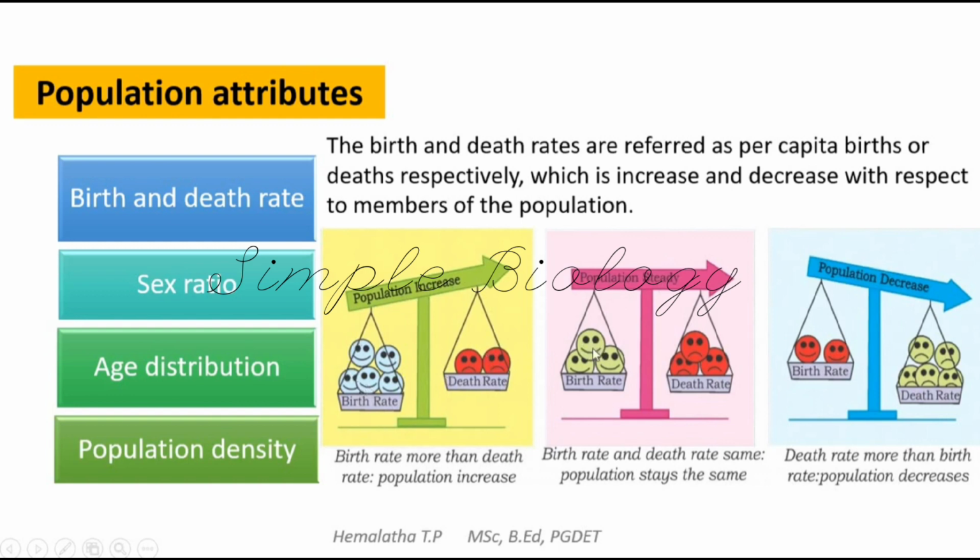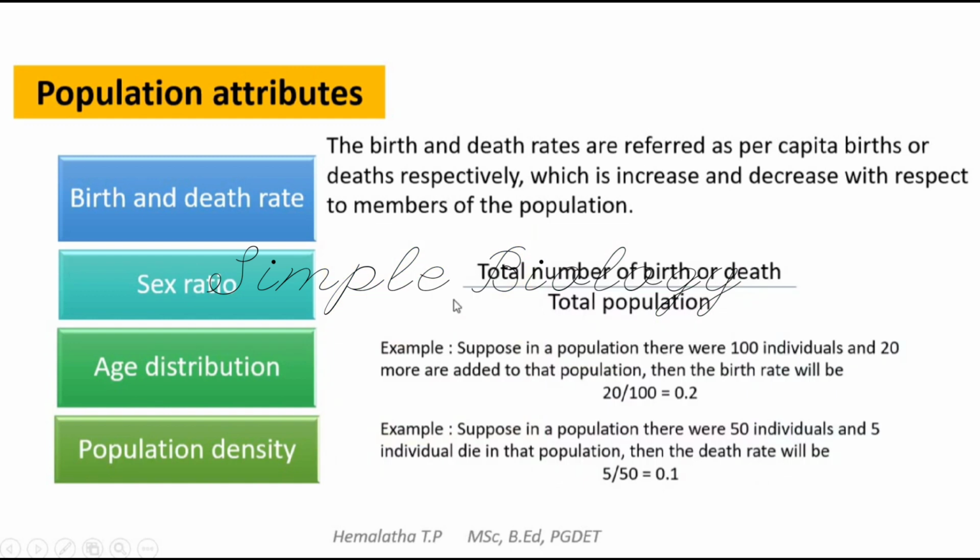If the population has both equal, the birth rate and the death rate, that means the number of individuals taking birth and the number of individuals dying in the particular population are equal, then it is called a steady population. And we call the population a decreasing population if the birth rate is lesser than the death rate, with more deaths taking place than individuals taking birth. In such cases, the population will decrease. Birth rate and death rate can be calculated by using a simple formula, that is total number of births, or it may be deaths, divided by total population.